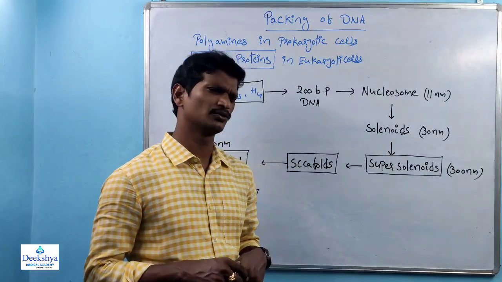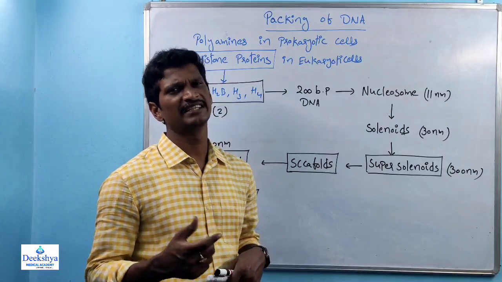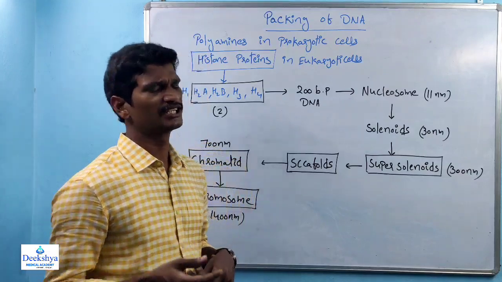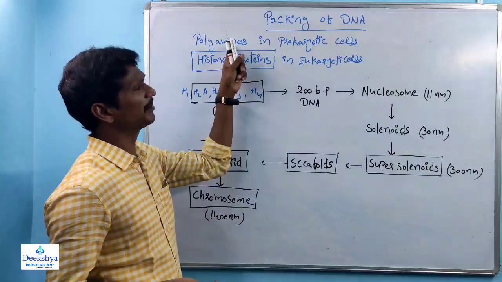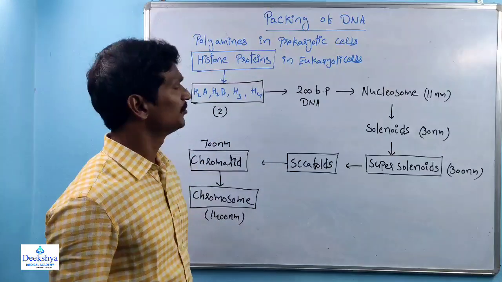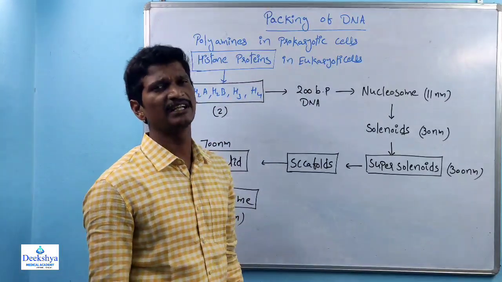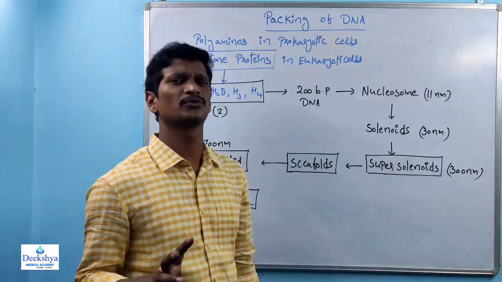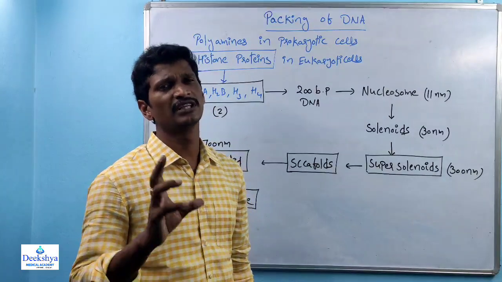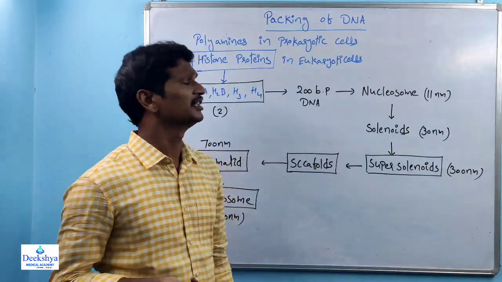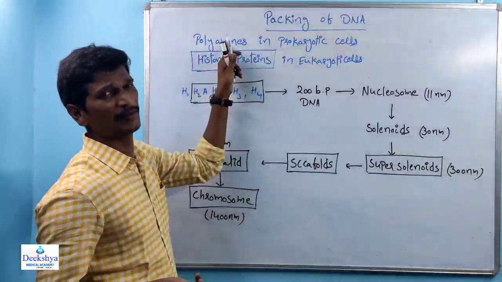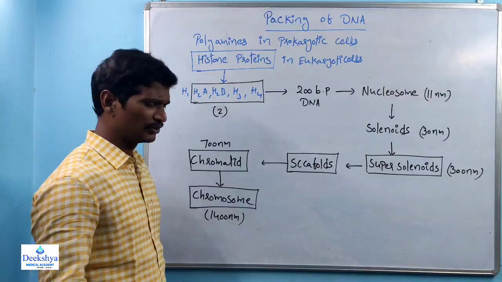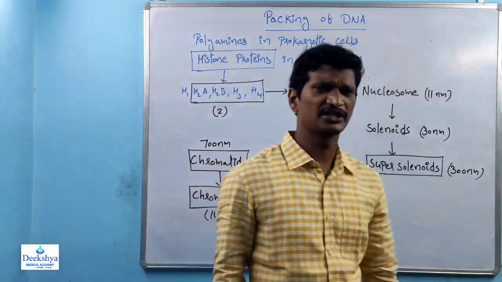Remember, within prokaryotic cells, some of the bacteria have condensation of DNA, but histone proteins are absent. Instead of histone proteins, polyamines are present. Polyamines support the condensation of genetic material within prokaryotic cells. The main genetic material is called the genophore, and the genophore condensation process is carried out by polyamine proteins.